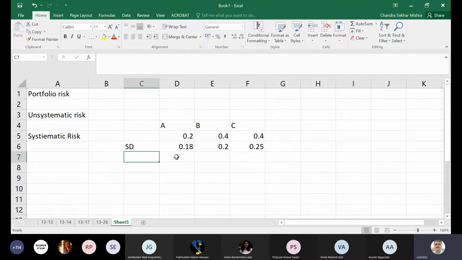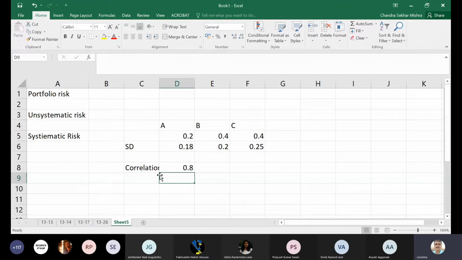These are all percentages. Then we have the correlation coefficient, let's say between A and B is 1.2. Is that correct?